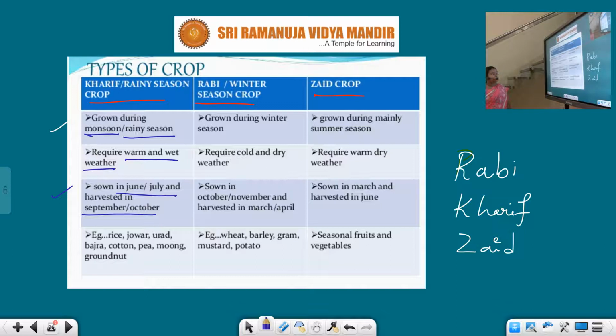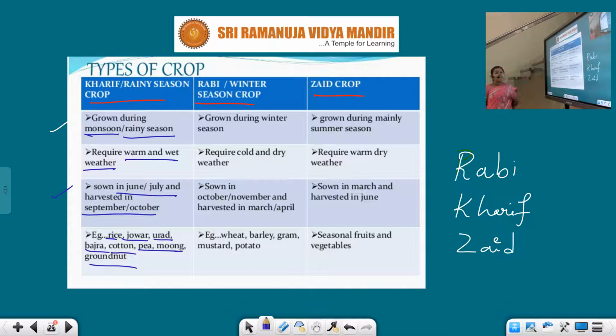Examples for this Kharif crop: rice, jowar, urad, bajra, cotton, pea, moong, groundnuts. These are the different examples for Kharif crop: rice, jowar, urad, cotton, pea.